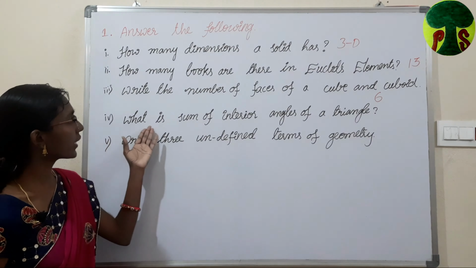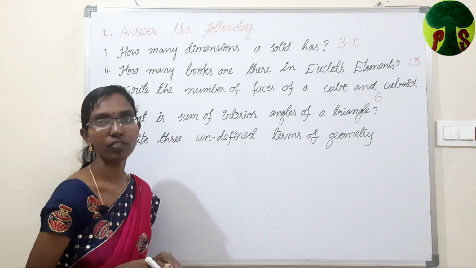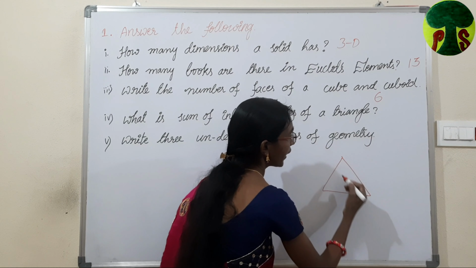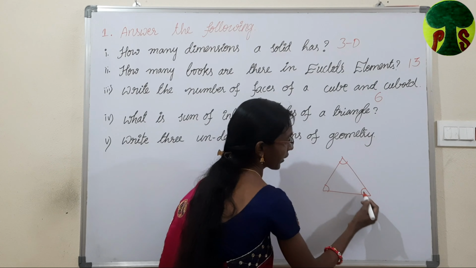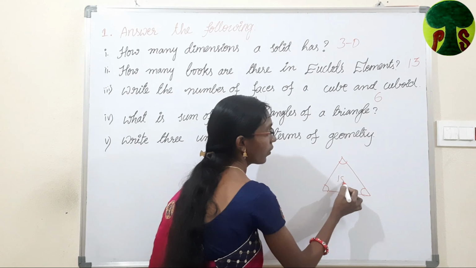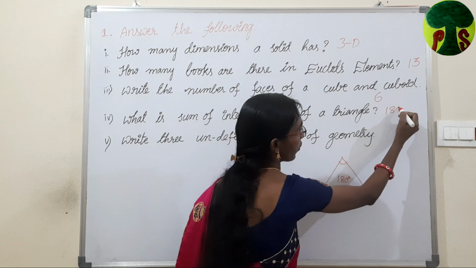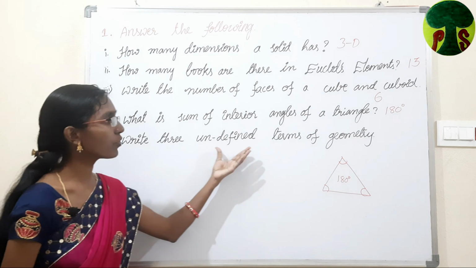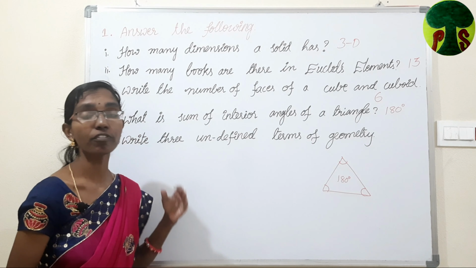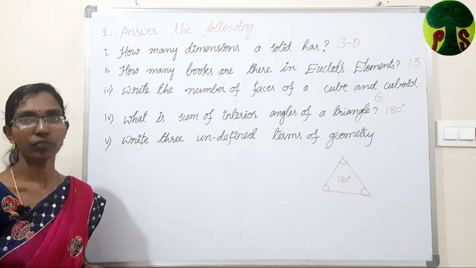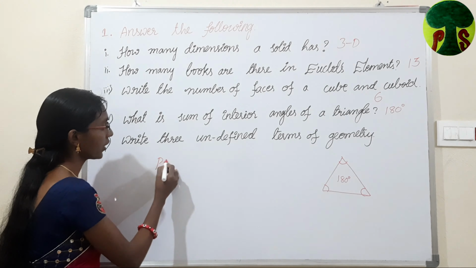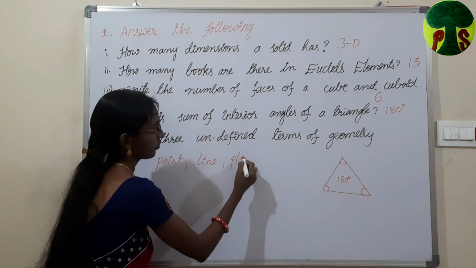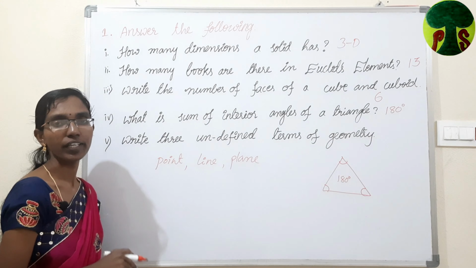Next one is, what is sum of interior angles of a triangle? Let us draw a triangle. The sum of interior angles of a triangle, sum of these 3 angles is 180 degrees. So the answer is 180 degrees. And last one, write 3 undefined terms of geometry, the terms which we can't define in geometry. We have to write only 3. One is point, line, plane. These are the 3 undefined terms in the geometry.